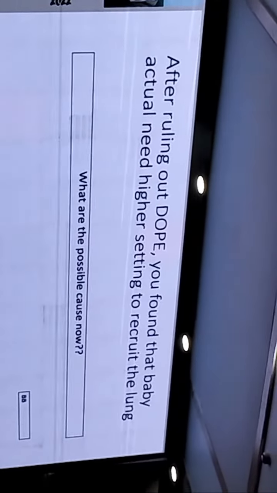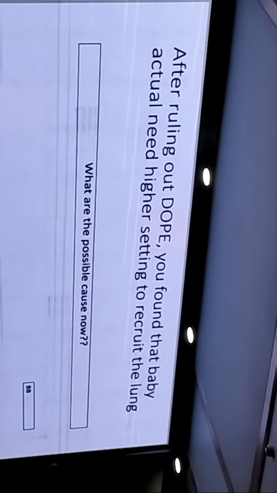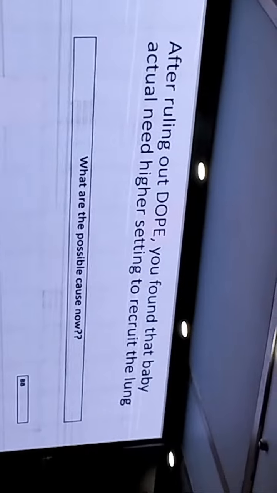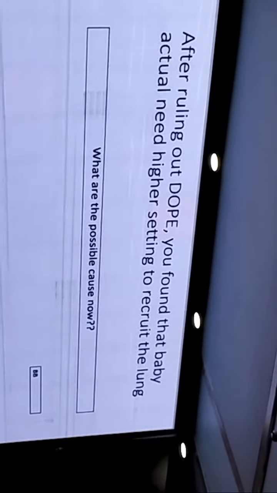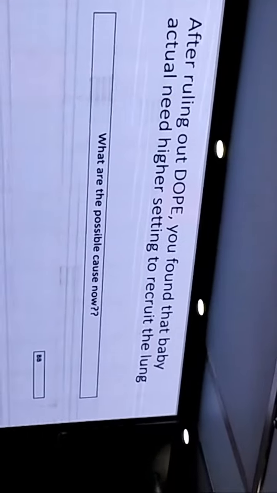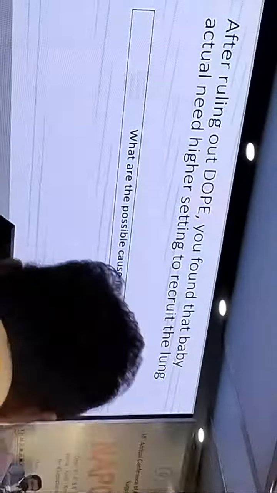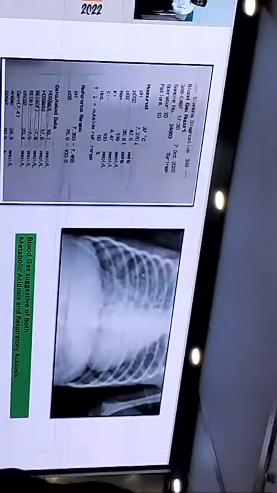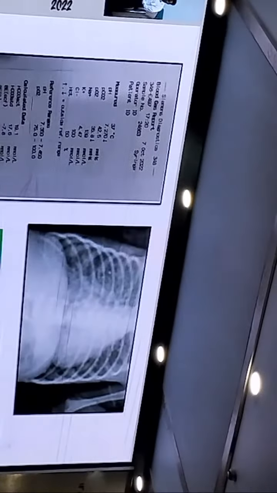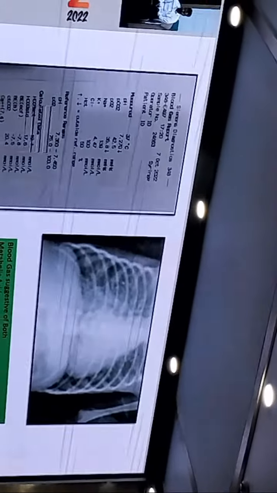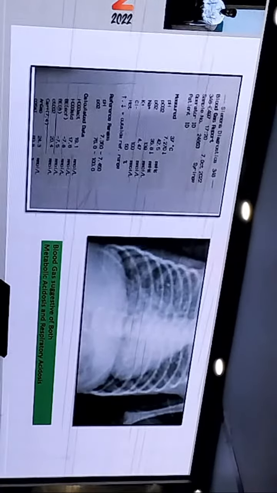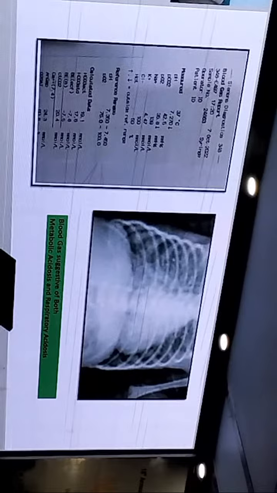After excluding the common things, the baby is premature, 1.1 kg, 29 weeks, and now requiring higher settings. So the most common is a large-size PDA that we should exclude in that baby. Why should we do the ABG and X-rays? In the X-ray, we will see cardiomegaly and congestion, and ABG is also showing acidosis. So this is what we should most commonly suspect, as in PDA. Yeah, PDA is one of the differentials.